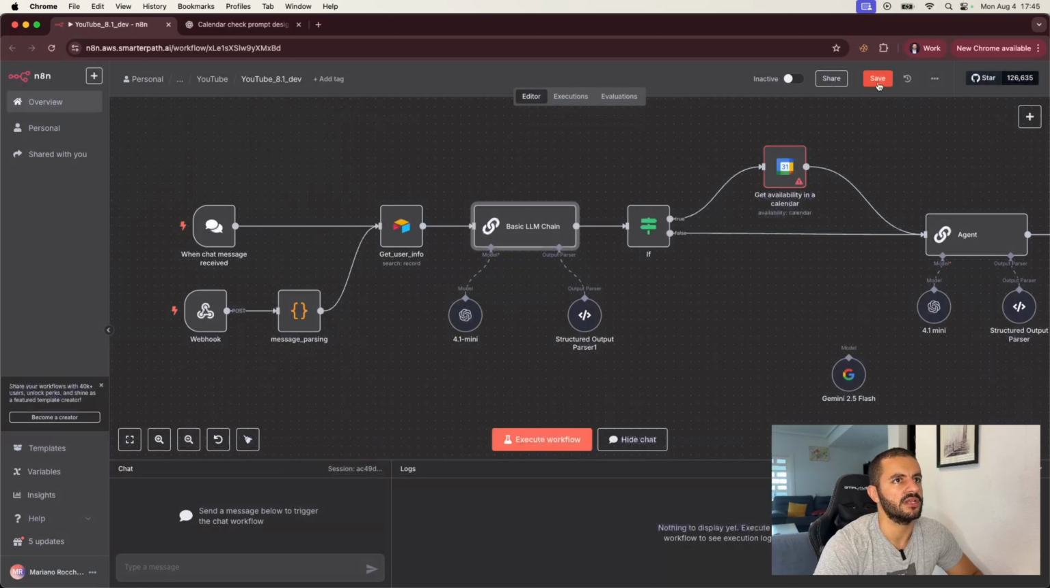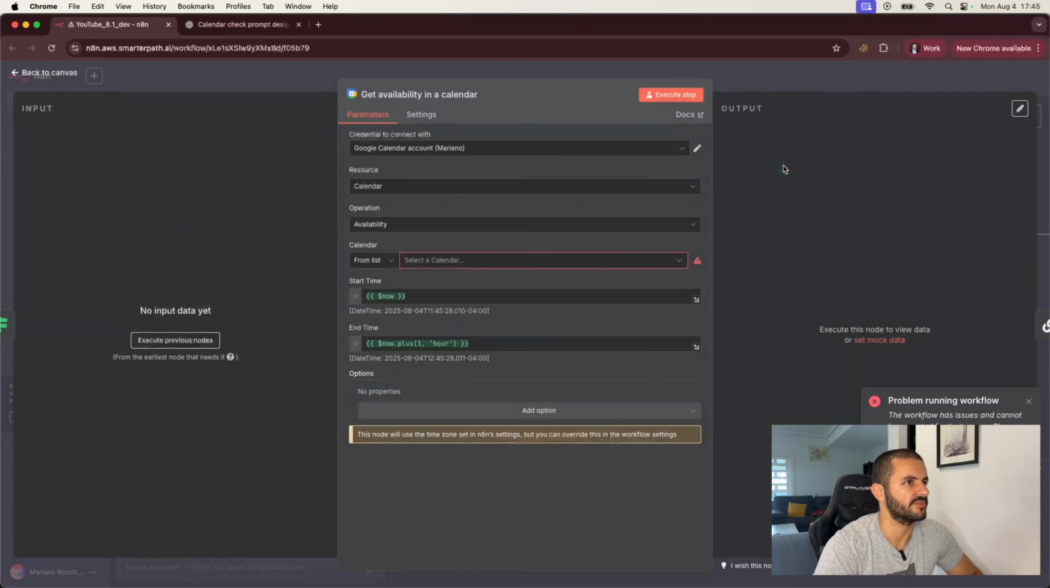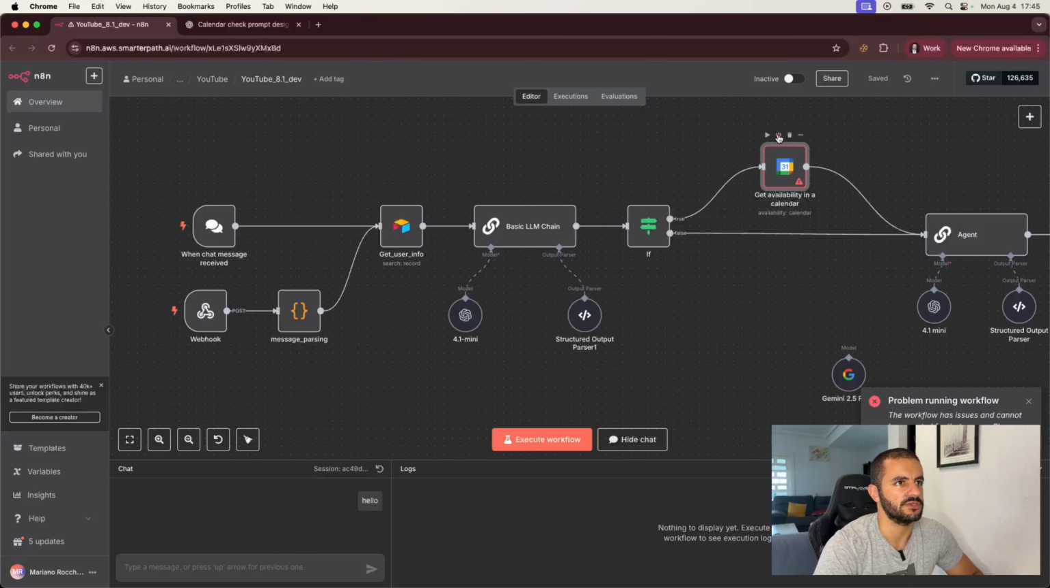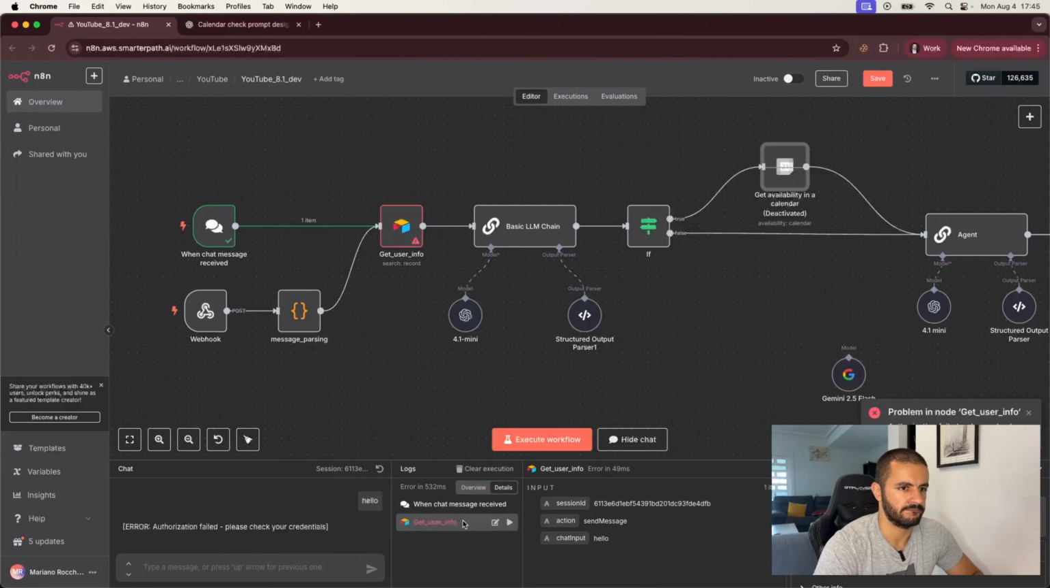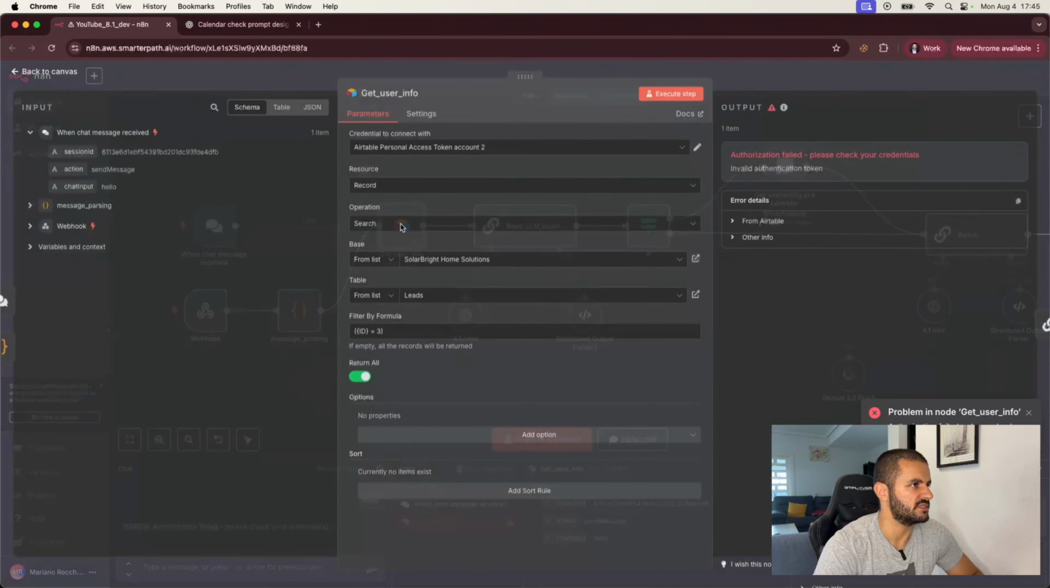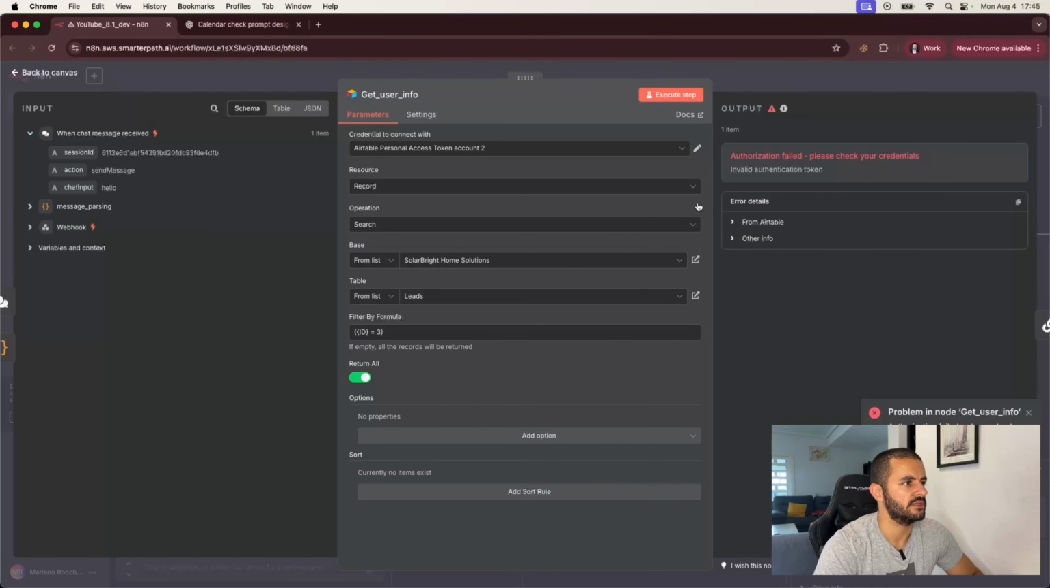Let's see. Okay, let's save this for now. And let's see with a chat how this works. Hello. Okay, so let's just turn this off for now. Okay, so maybe we just need to actually... invalid authentication code token. Okay, I need to recreate the token for this. Okay, one second for that.